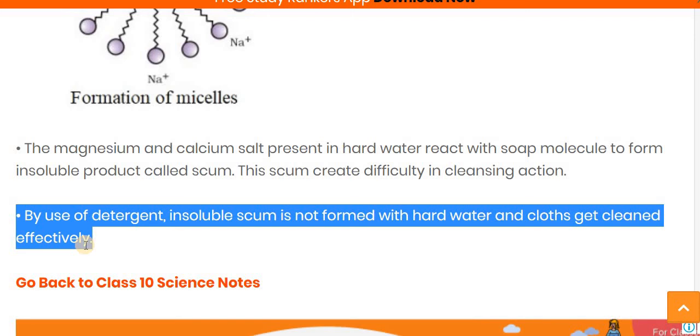and this scum creates a difficulty for the cleansing action. But the detergent is effective in hard water as well. Why? Because with soap the insoluble scum is formed, but in the case of detergent the insoluble scum is not formed with the hard water, and due to that we can easily clean our clothes effectively.